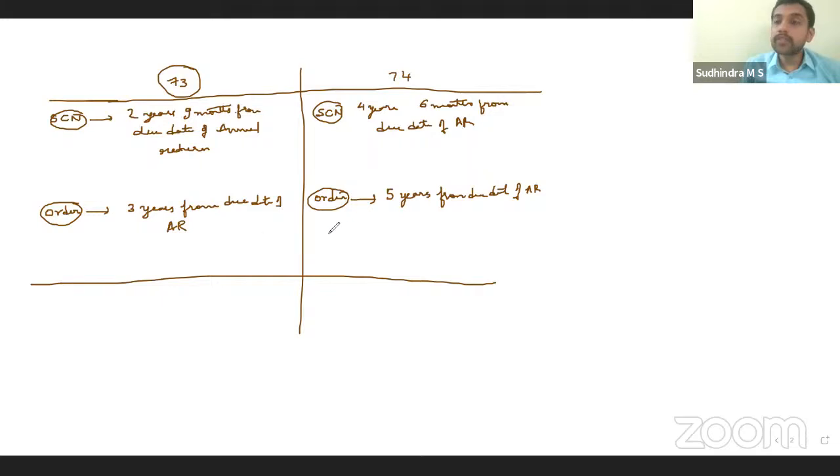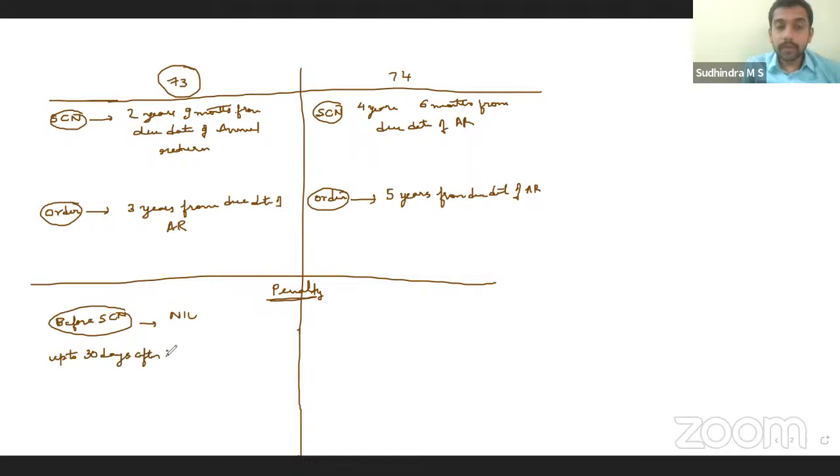Now, next important difference with regard to 73, 74 is penalty. Important discussion. In relation to penalty, in case of 73, before issuance of show cause notice, what is the penalty? Nothing. If tax is paid before issuance of show cause notice, nil. If tax is paid up to 30 days after issuance of show cause notice, no penalty. Yes, again penalty is nil. If tax is paid beyond 30 days of issuance of show cause notice,